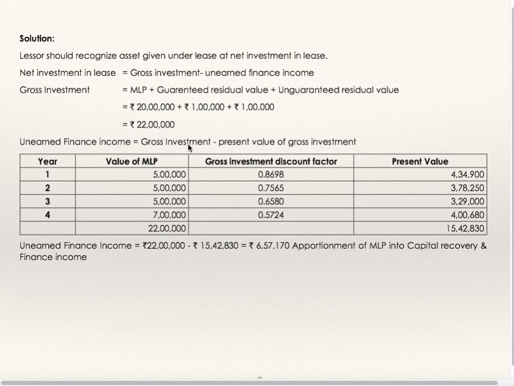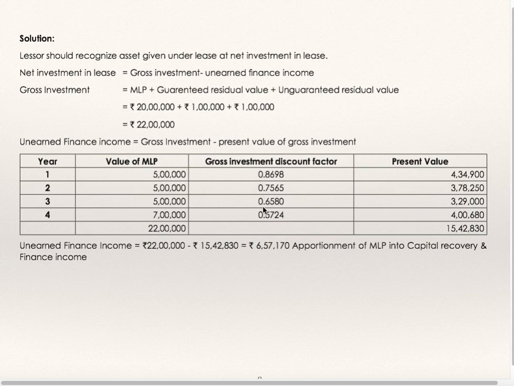Unearned finance income is equal to gross investment minus present value of gross investment. Now first year, second year, third year, fourth year, these are the installment amounts. At the end of first year 5 lakhs, second year 5 lakh, third year 5 lakh, fourth year 7 lakhs, because 5 lakhs plus 1 lakh guaranteed residual value, plus 1 lakh unguaranteed residual value.